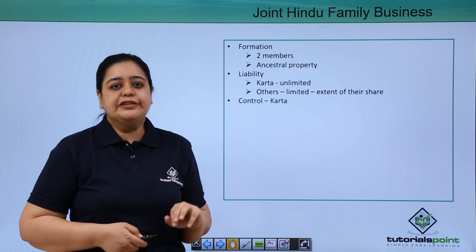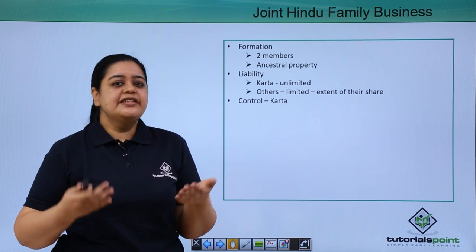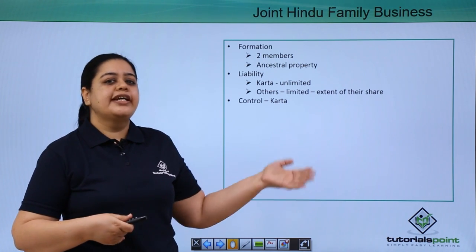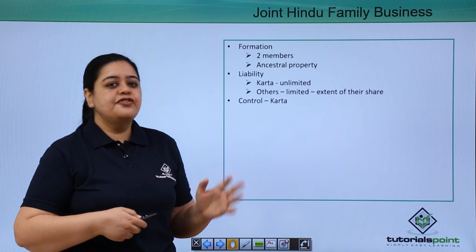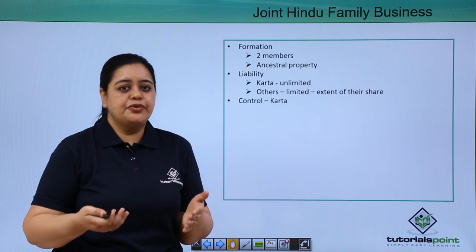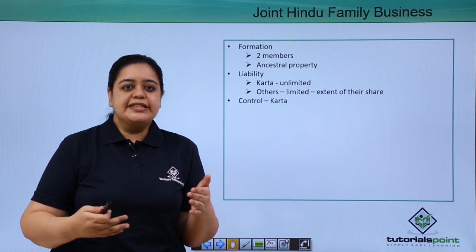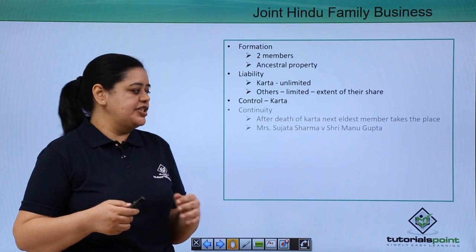Now, who has the control? Obviously, you would have seen in your houses, it is the eldest member who controls the family. So here also in the business, the eldest member who becomes the Karta has the full control. When I say control, he is the person who starts the business, makes the business decisions, and has the final say in the decisions.